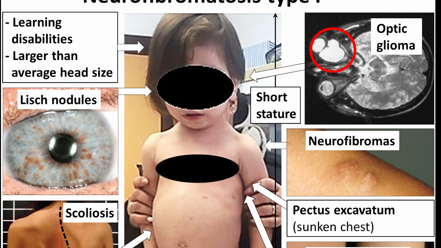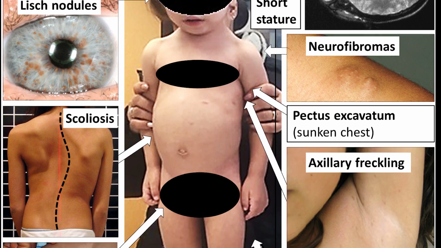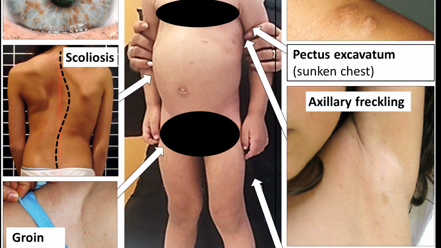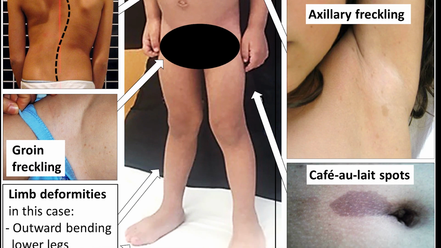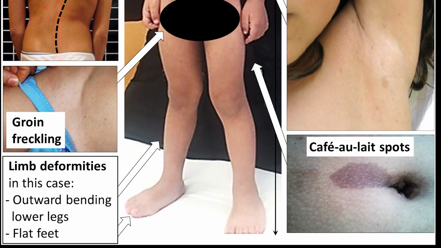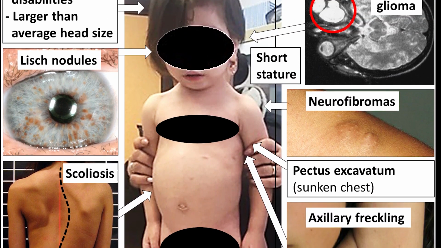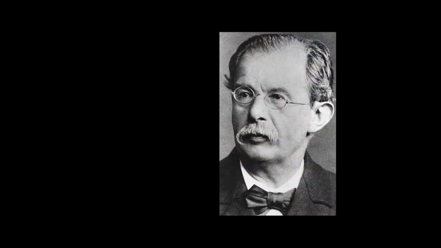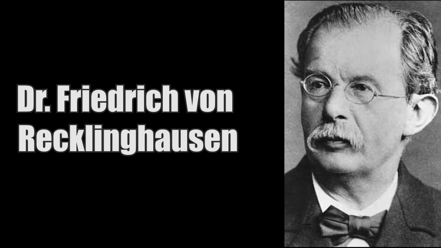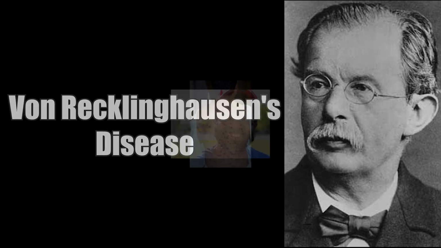The NF1 gene was first identified as the cause of neurofibromatosis type 1 or NF1 disorder in 1990. Over 1,600 different neurofibromatosis type 1 or NF1 causing versions of this gene have been found. Neurofibromatosis type 1 or NF1 affects about 1 out of every 3,000 people. Neurofibromatosis was first described in medical literature by Dr. Friedrich von Recklinghausen. For many years, it was called von Recklinghausen's disease.